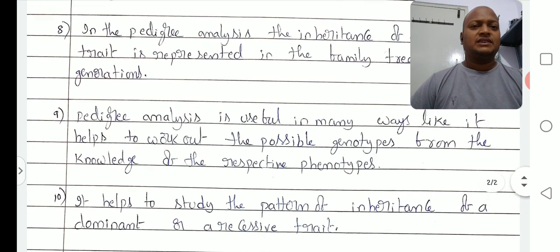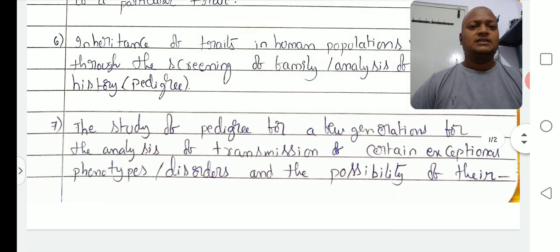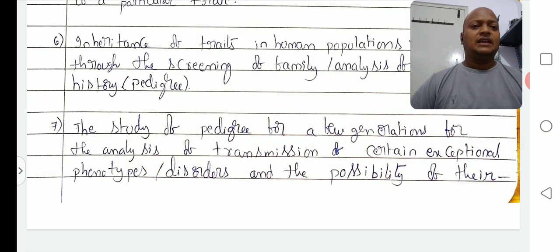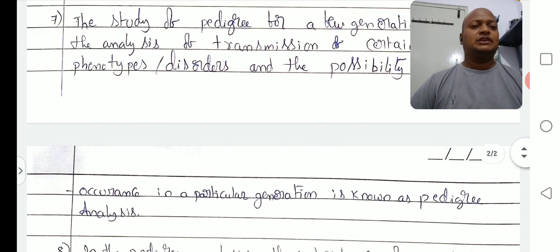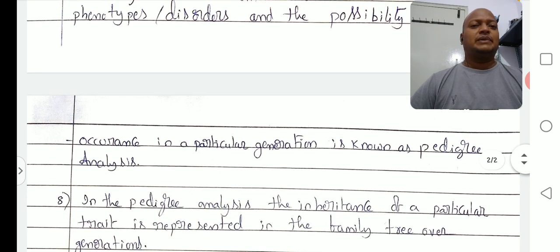I am once again revising from the 7th point onwards. The study of pedigree for a few generations for the analysis of transmission of certain exceptional phenotypes or disorders, and the possibility of their occurrence in a particular generation, is known as pedigree analysis.